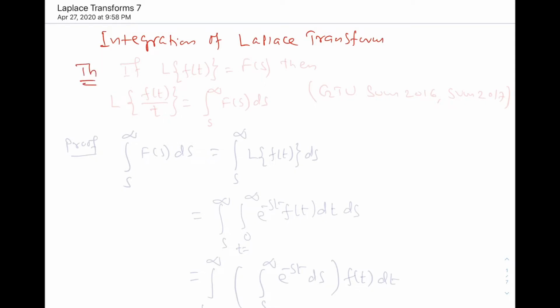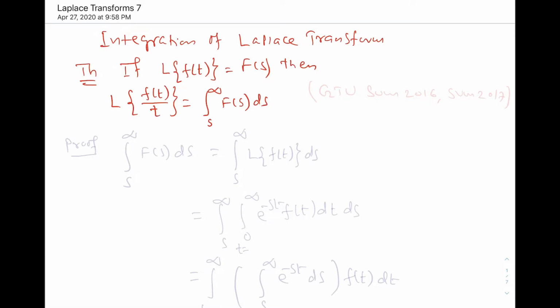The theorem is like this: if Laplace transformation of f of t equal to f of s, then Laplace transformation of f of t divided by t is equal to integration s to infinity f of s ds.